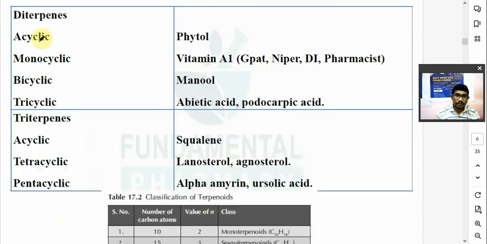Match the following. Next one is diterpenes. Are you able to see the screen? Now in the diterpenes, how many number of isoprene units are there? Okay, 4 isoprene units are there in the diterpene. So in the diterpene, it may be either alicyclic or linear. So, for example, phytol.